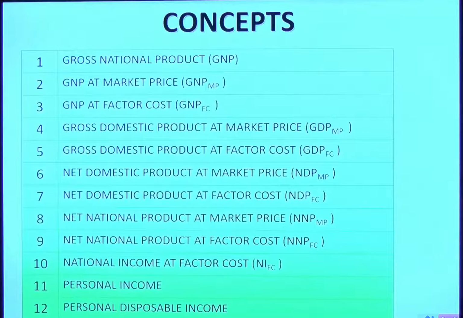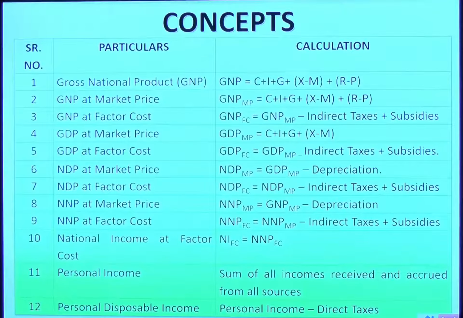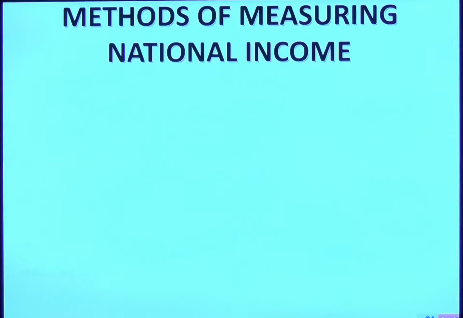So let's see what these concepts are now, GDP and GNP and all these concepts. Let's see the first one, gross national product. It is C plus I plus G plus X minus M plus R minus P. So let's see it in detail.